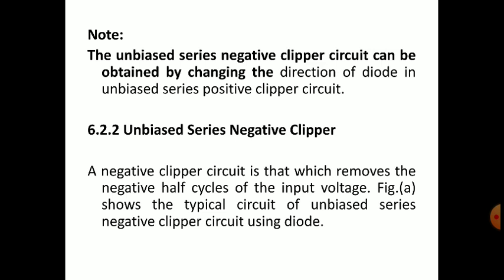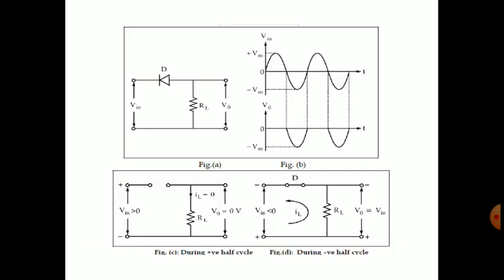Note: the unbiased series negative clipper circuit can be obtained by changing the direction of the diode in the unbiased series positive clipper circuit. See the diode direction. We have connected the diode in a certain direction, that is P and N. We have two terminals, so we can connect in either direction. So if we change the direction of the diode, then it will be the unbiased series negative clipper circuit.